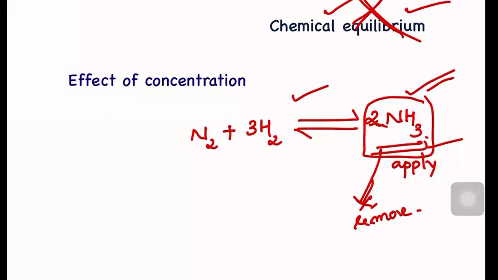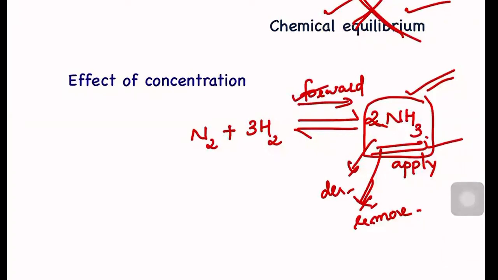So if I get the ammonia back, or if I produce more ammonia, then I can reach chemical equilibrium again. So if it wants to get its equilibrium back, it has to produce more and more ammonia. More and more ammonia means the forward reaction will be faster.